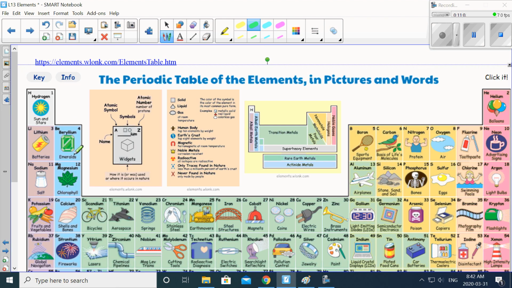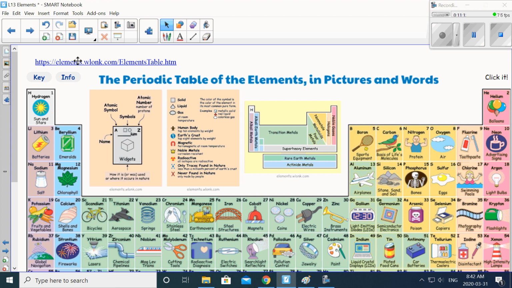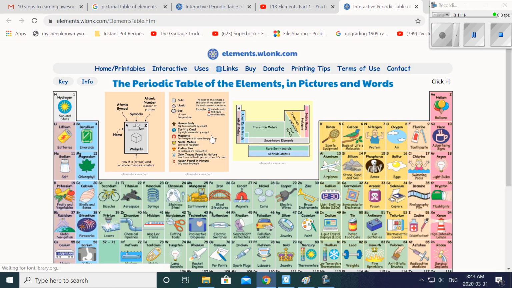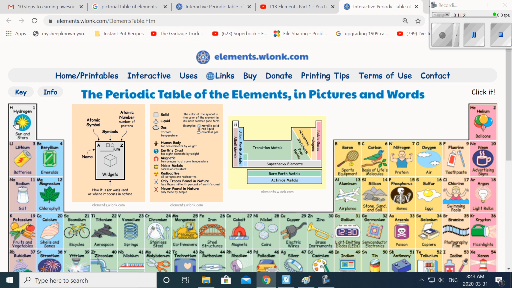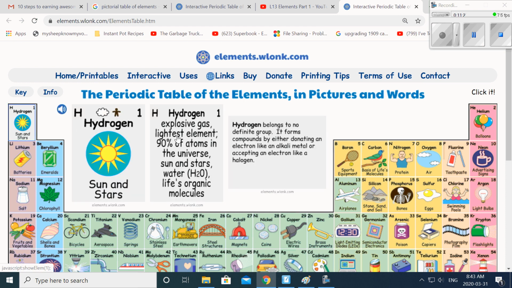Another really cool periodic table, just because I think this is so interesting, is this one right over here. So if you click on the link right here, okay, this is an active periodic table. It's so cool just because it says, for example, hydrogen. Let me just zoom in a little bit, okay? So there's hydrogen, it's in the sun and the stars, okay? It gives you some info about it, okay?